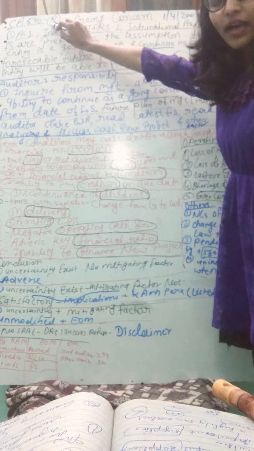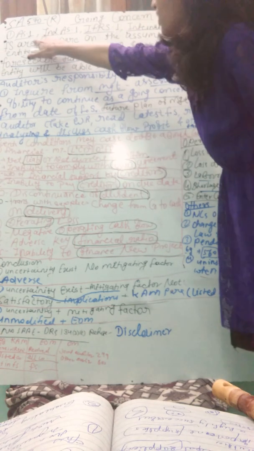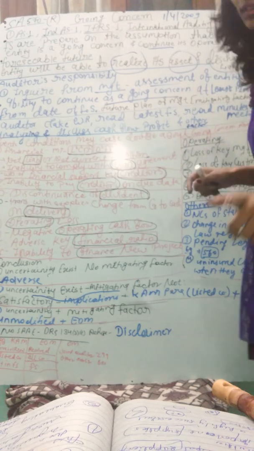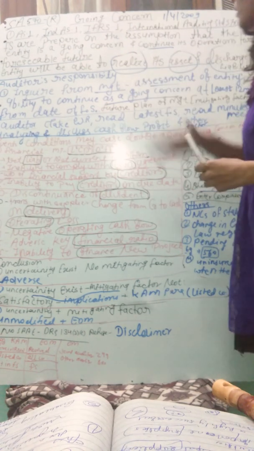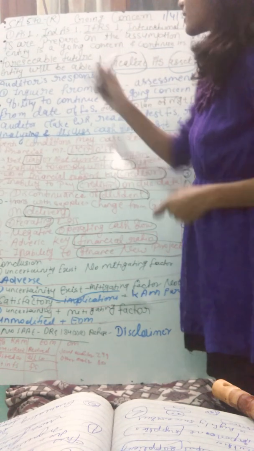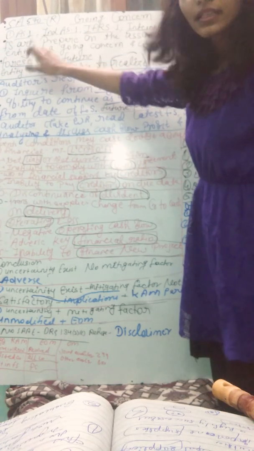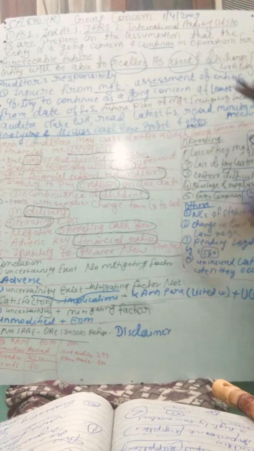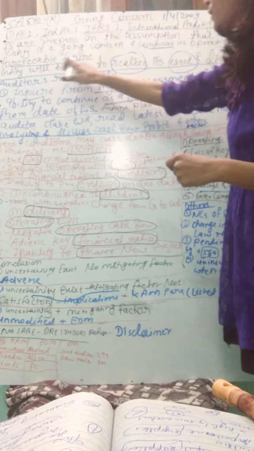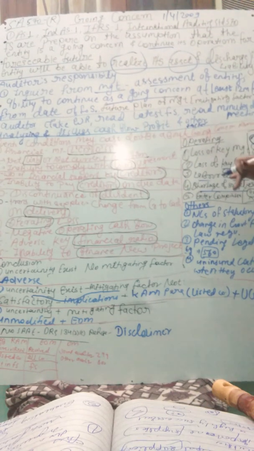SA 570 (Revised) on going concern, 2009. AS 1, Ind AS 1, and IFRS 1 also talk about the going concern. International Auditing Standard 570 is also about the going concern. Financial statements are prepared on the assumption that the entity is a going concern and will continue its operation for the foreseeable future. Okay, the entity will be able to realize its assets and discharge its liabilities.